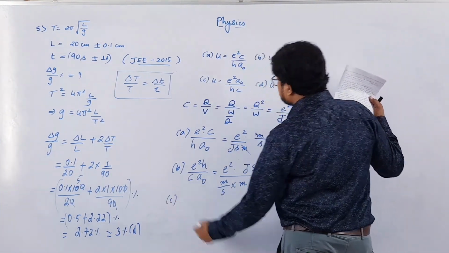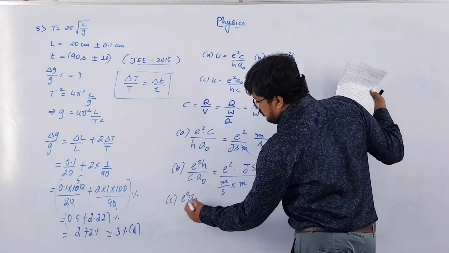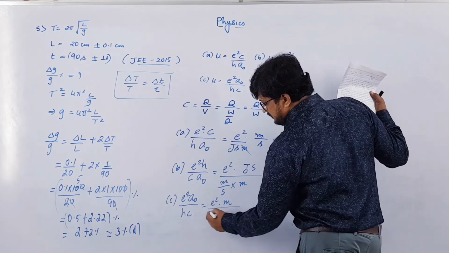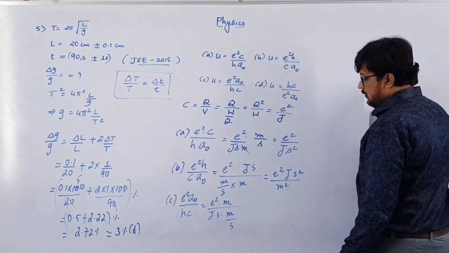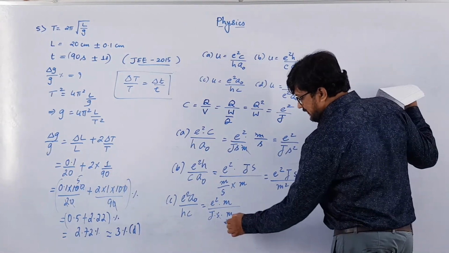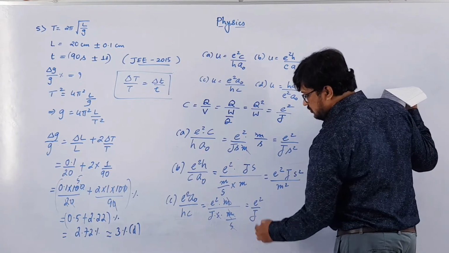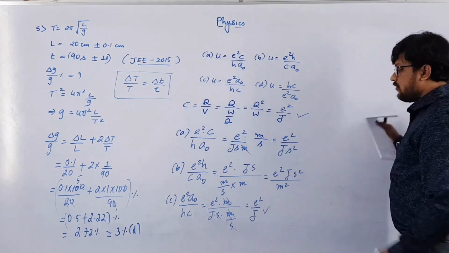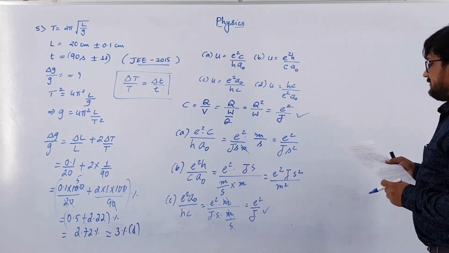Third one, E square A naught by HC. So E square A naught is meter, H is joule second, and meter per second. So you can see second will get cancelled out, meter will get cancelled out. So this is E square by joule. Right. So this is E square by joule, this is also E square by joule. So option C is correct.